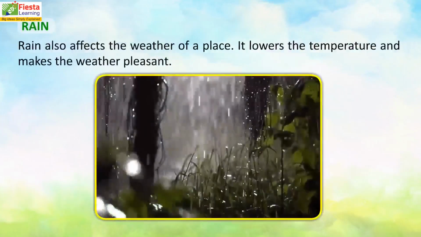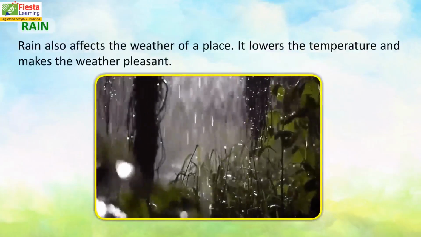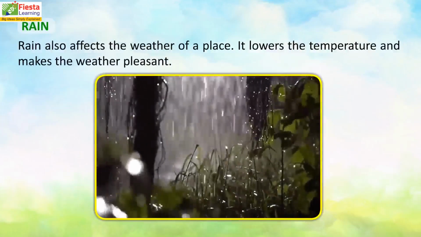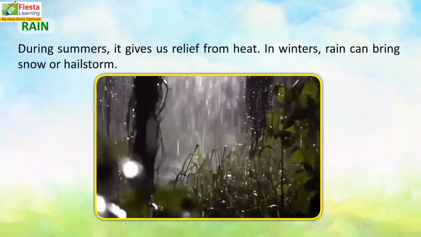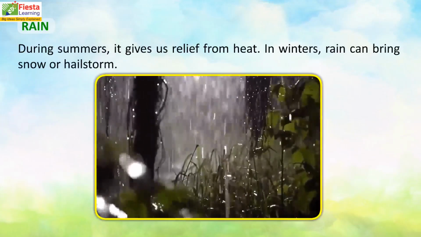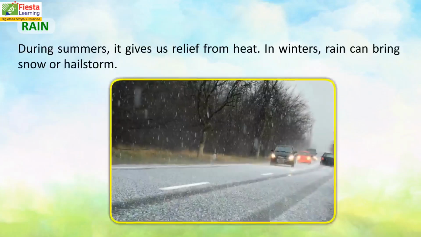Rain. Rain also affects the weather of a place. It lowers the temperature and makes the weather pleasant. During summer, it gives us relief from heat. In winters, rain can bring snow or hailstorm.